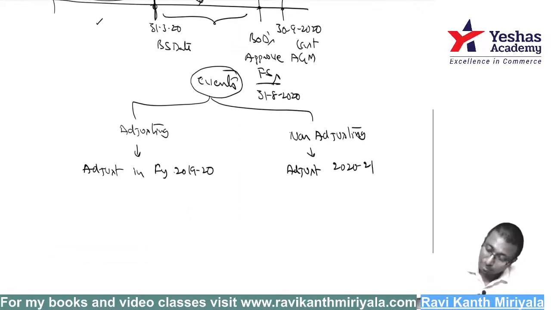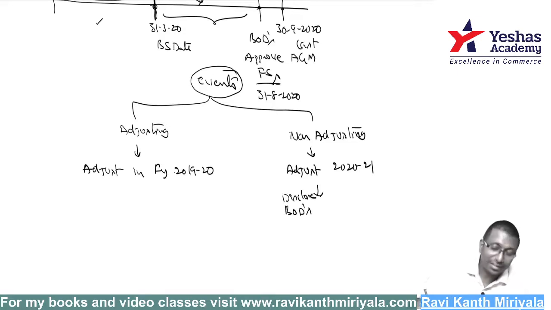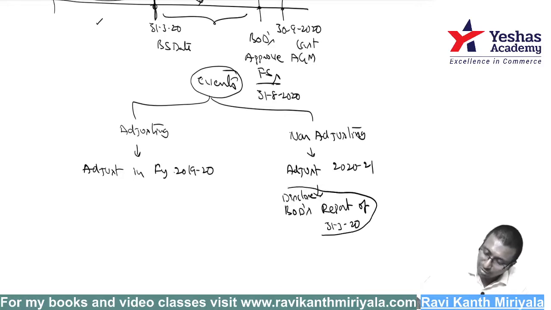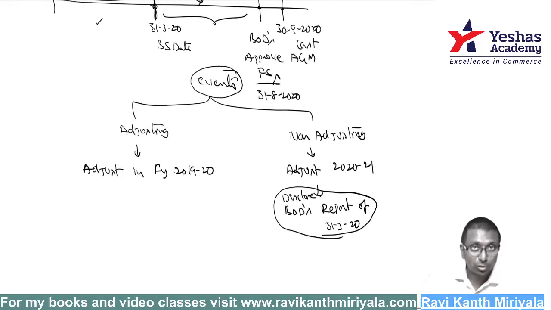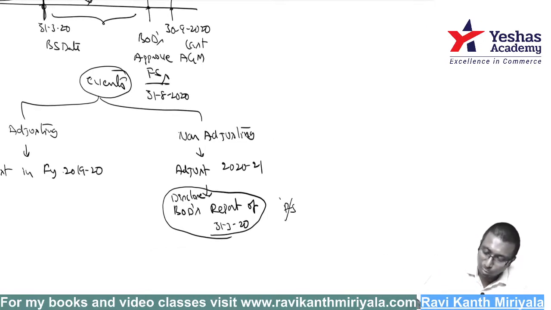You will adjust in 2020-21, but in the board of directors report, yes, you can disclose it. It is not mandatory. You can disclose it in the board of directors report of 31st March 2020 itself. But not as part of the financial statements. The board of directors report is not part of the financial statements.